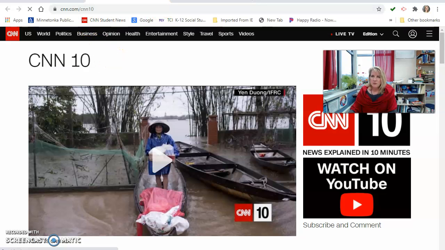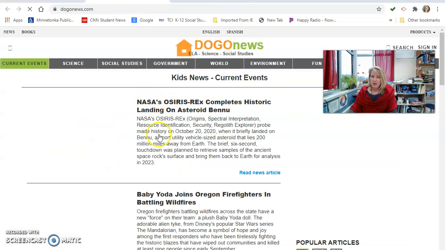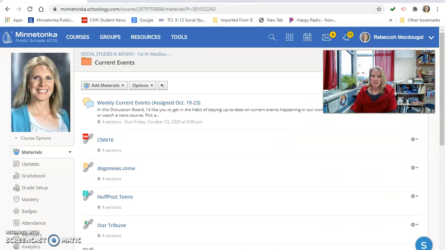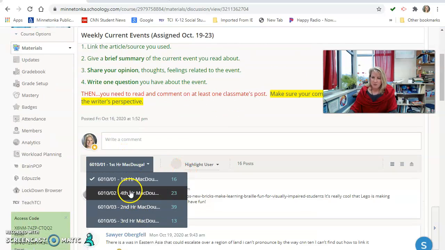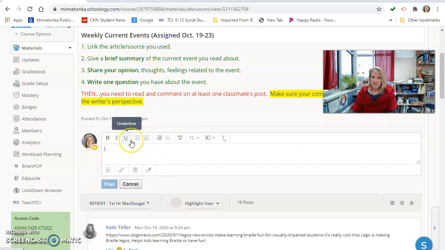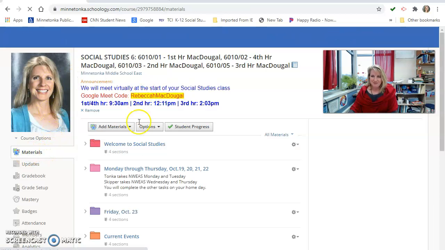If you choose to do something other than that, you could look at Dogo News, find an article, learn a little bit about the historic landing on the asteroid Bennu, get some information about that and report back to us. There are lots of different places you can find your information. Then go into this current event discussion board. I have first hour pulled up here, but your hour will show up. Go ahead and put down what the article was and information right here in the post. Okay, I'm going to go back into today's Friday folder.